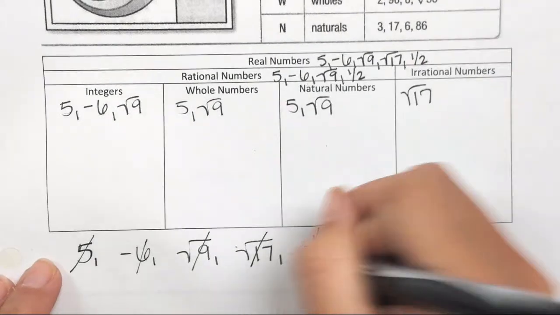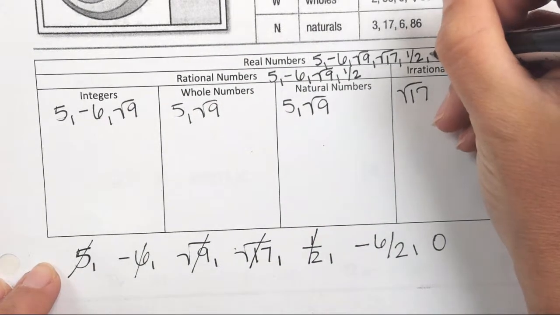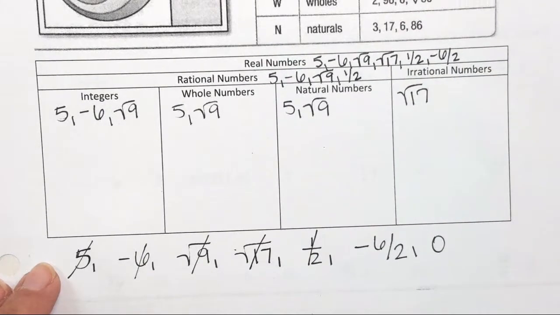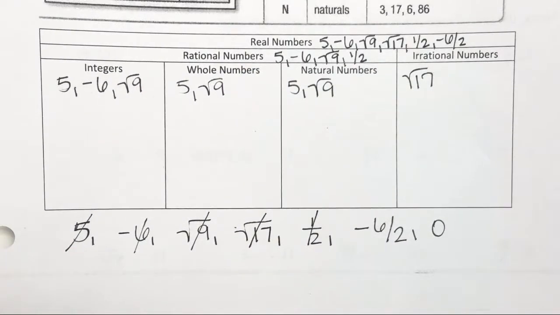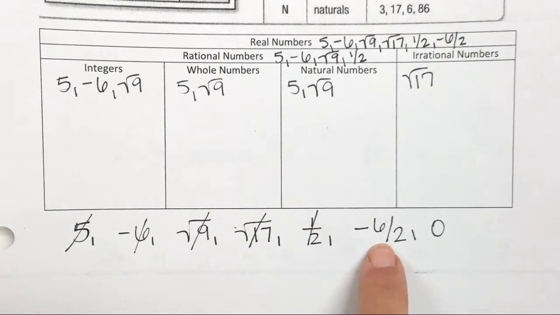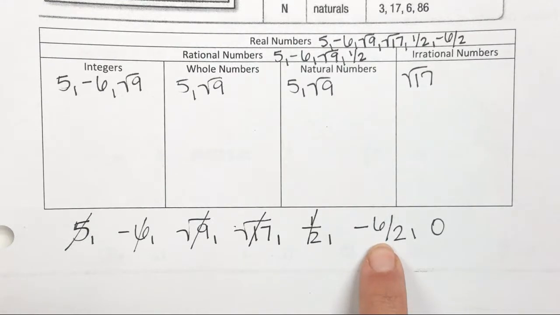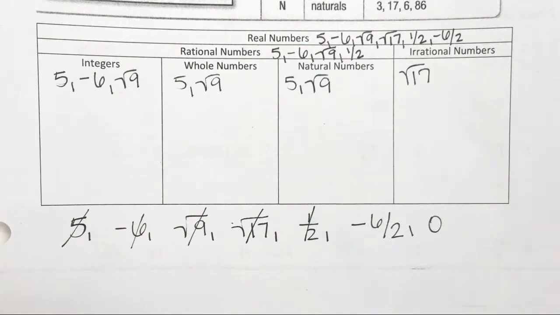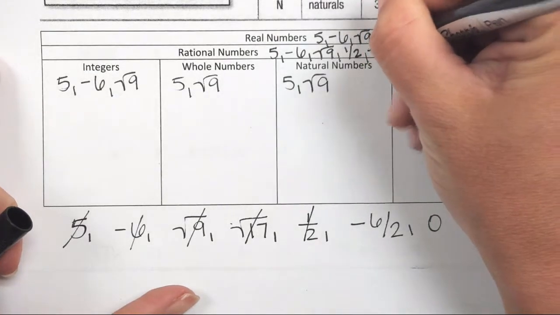Alright, Carson, -6 over 2. We know it's a real number. Do you think it's irrational or rational? Irrational. Why? I don't know. Okay. Jarius, why do you think it's rational? It's the same thing as what? -3. Good. It's the same thing as -3. Doesn't that end? -3.0? Yeah. So it's going to be rational. So -6 over 2.